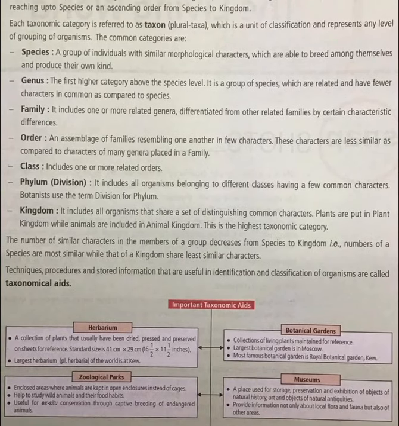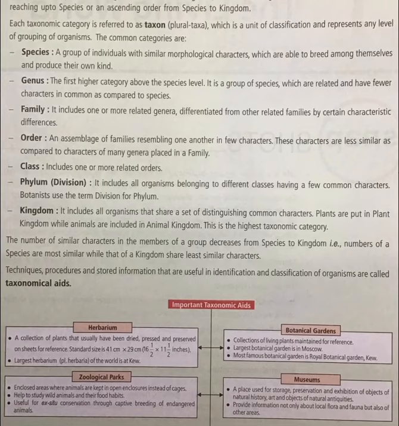Taxonomic hierarchy is the classification of organisms in a definite sequence of taxonomic categories, in descending order, starting from kingdom and reaching up to species, or you can do ascending order also, from species to kingdom. Each taxonomic category is referred to as a taxon, plural taxa. Species is a taxon, genus is a taxon, family is a taxon, which is a unit of classification and represents any level of grouping of organisms.